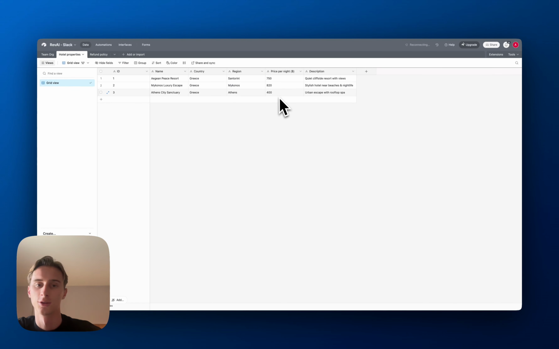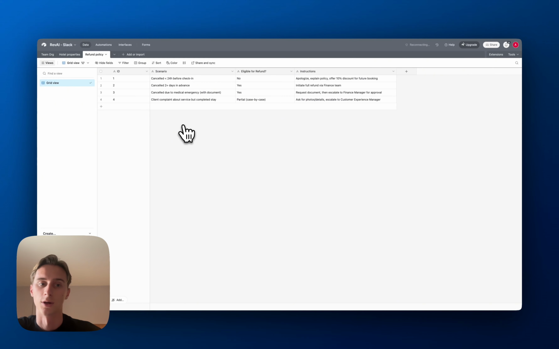And then same thing for refund policy. So this is like client scenarios. So let's say I have someone who called in and they want to get a refund, but their booking is in the next 8 hours. However, the reason why they cannot go on their trip is because they got sick and they have an official document from the doctor saying that they're sick. Do they get a refund or not?